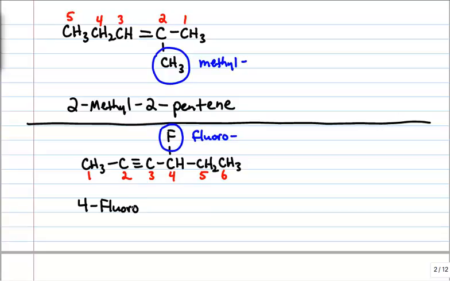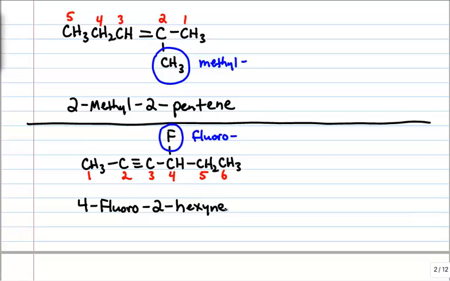fluoro, and we have to include a number for where the triple bond starts. 3. There's 6 carbons. Oh, wait a minute. That's not 3. It's the lowest one. The lowest of these two numbers is what we need. So it's 2-fluoro 2. There's 6 carbons. That's hex. It's an alkyne.